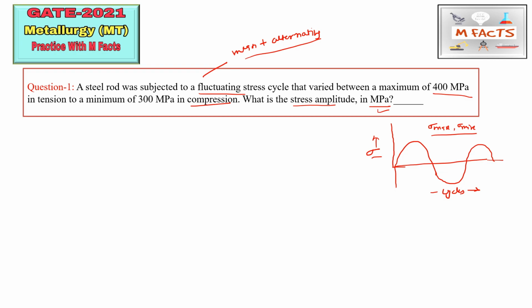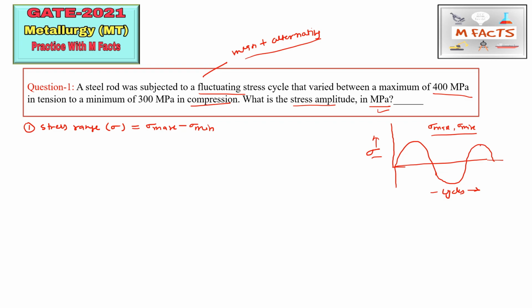The first thing we can find from this curve is the stress range. You should remember these things. You can write these formulas also; I have shared them on the Telegram channel. The stress range is basically sigma max minus sigma min. Whatever the sigma maximum value is, we will subtract the sigma minimum from it, and we will get the stress range.